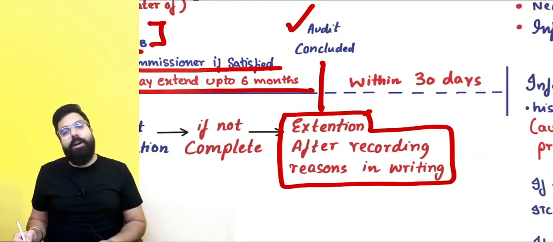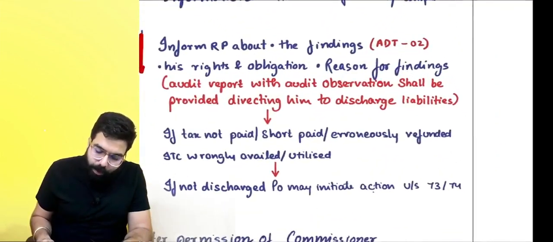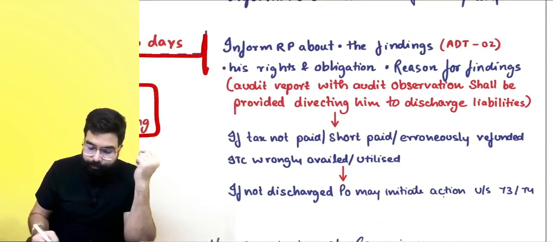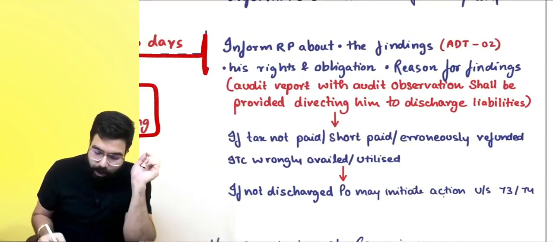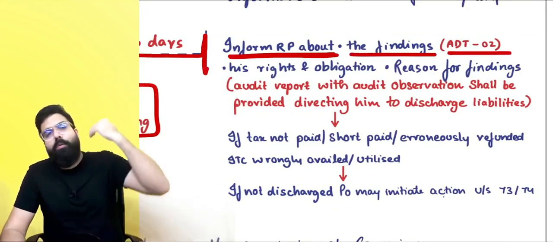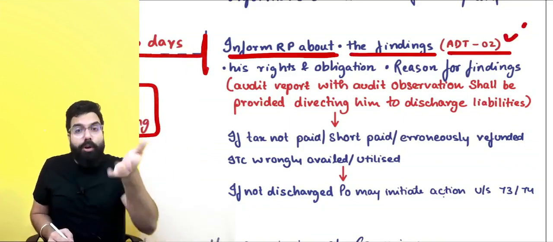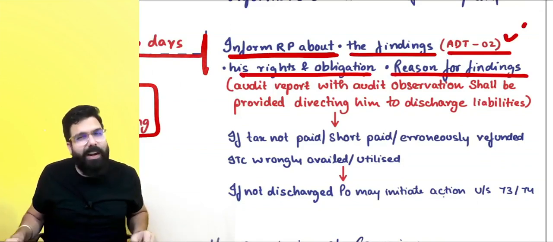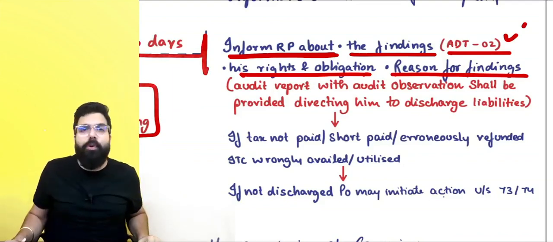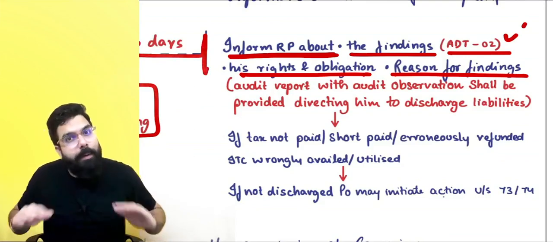Okay, sir. Once the audit concludes, within 30 days the proper officer who has done the audit will inform the registered person about the finding in ADT 02. So once the audit is done, the department will inform you by using ADT 02 about your rights and obligation and the reason for the finding. Basically, audit report along with audit observation shall be provided to you, and they will tell you, please make the tax payment. If you make the tax payment, chapter closed.